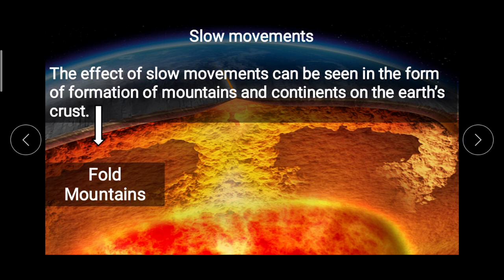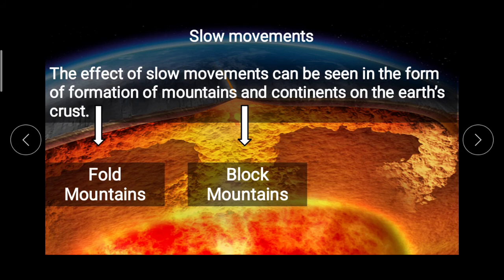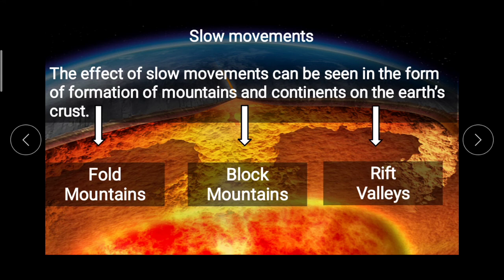And because of this, fold mountains, then block mountains, and rift valleys.